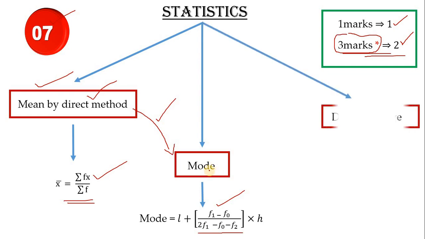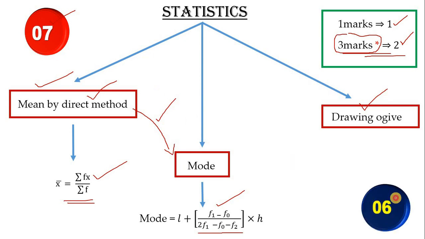And another definite question is the OG. Damn sure every year a problem comes on the OG. Either they'll ask the less than type or the more than type. So practice that very well. So out of 7 marks, definitely you can get 6 marks from this chapter.